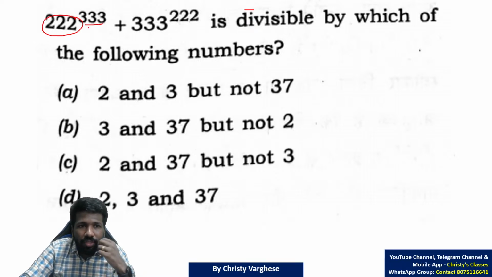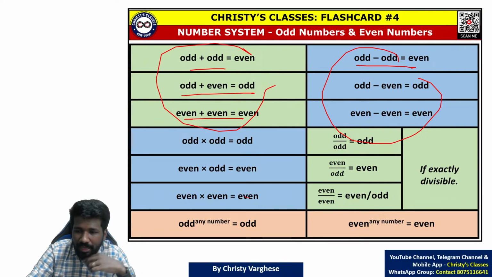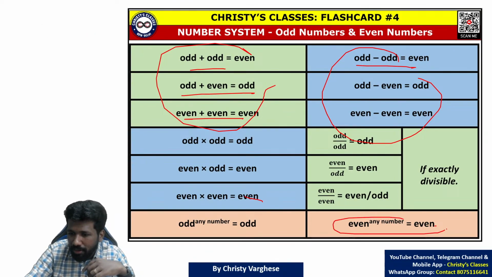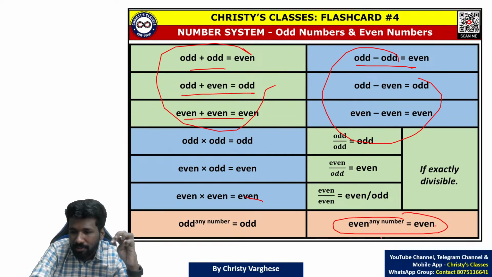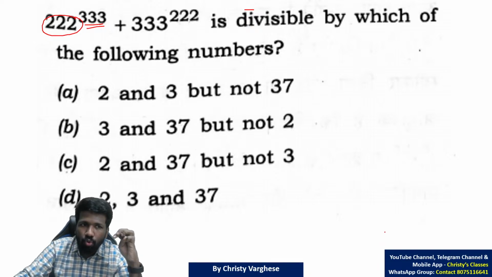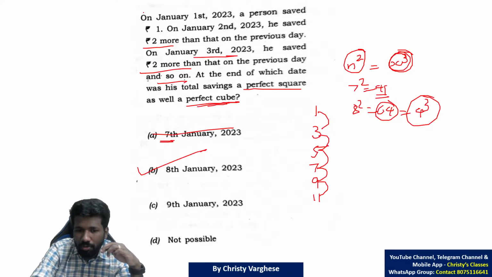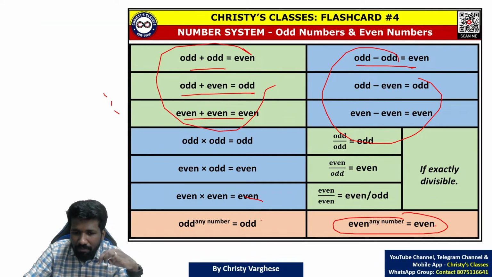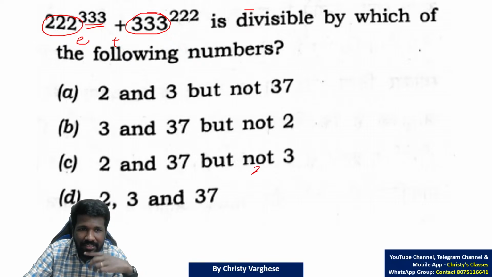222 raised to 333. Any even number raised to any power will be even for sure, because power means repeated multiplication. So 222 raised to 333 definitely will be an even number. And this is an odd number. We know that an odd number raised to any power will be odd only. So this is odd.